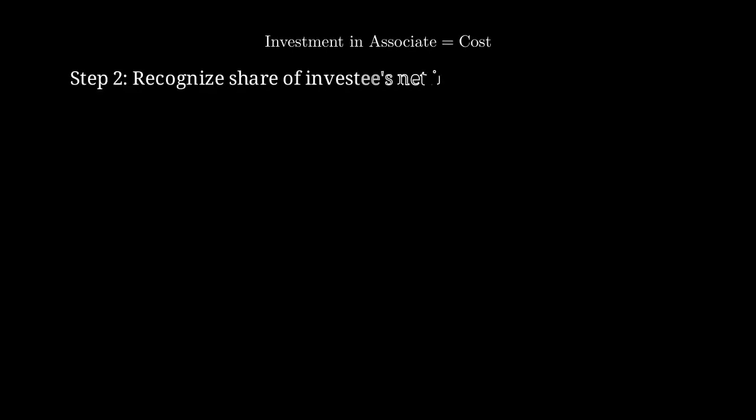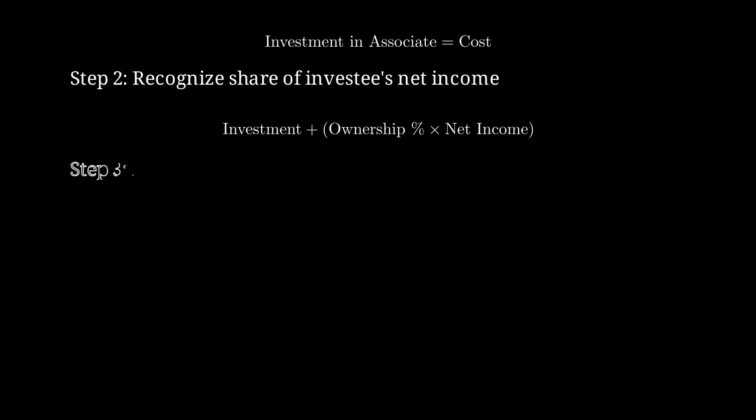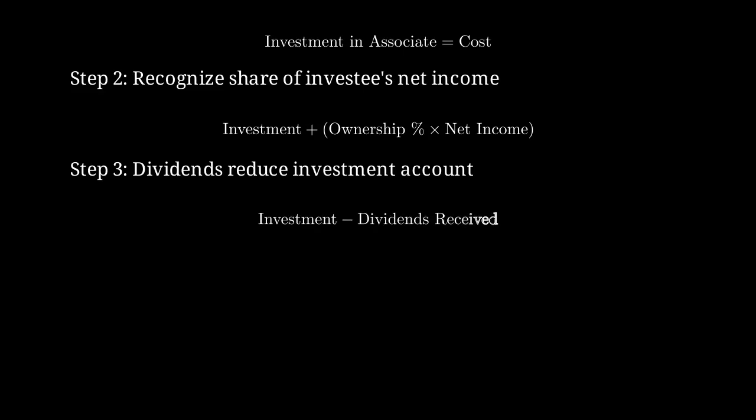Step 2. The investor recognizes its proportionate share of the investee's net income or loss on its income statement. We increase the investment account by our ownership percentage times the associate's net income. Step 3. Dividends paid by the investee are treated as a reduction of the investor's investment account, not as income. We decrease the investment account by the dividends received because they represent a return of our investment.